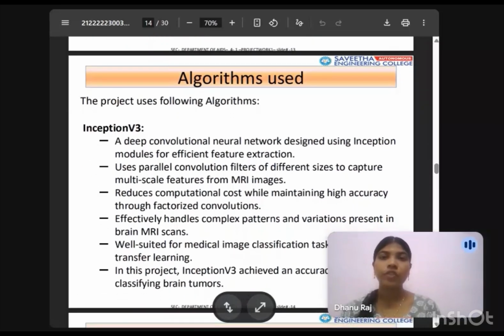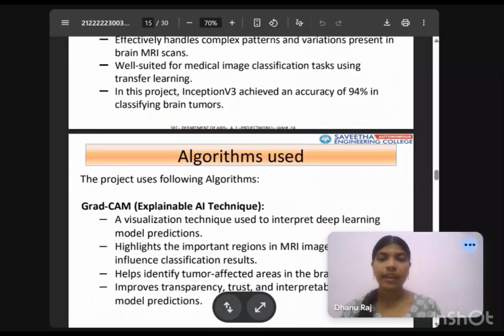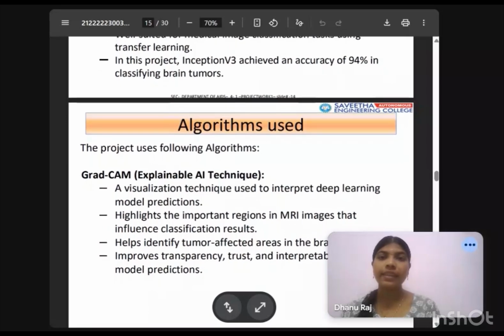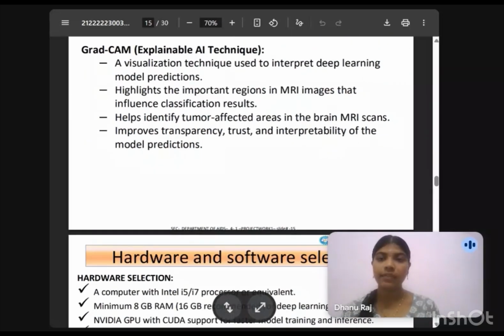Algorithm used. In this project, we used Inception V3, a deep convolutional neural network which efficiently extracts deep features from MRI images using multi-scale convolution filters and provides high accuracy for medical image classification. GradCam. We also use GradCam, which is an explainable AI technique that highlights important regions in MRI images influencing the model prediction and helps to identify tumor-affected areas clearly.